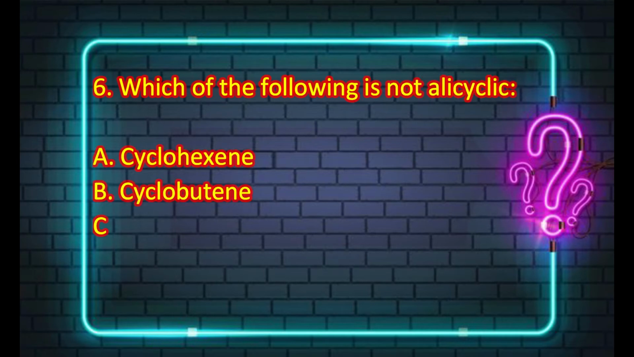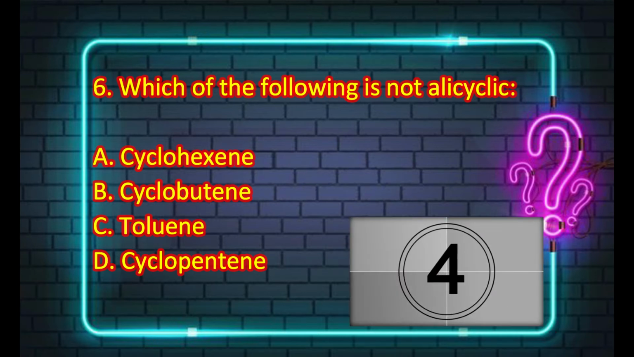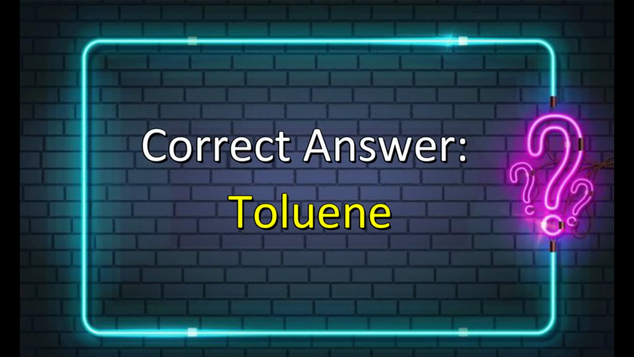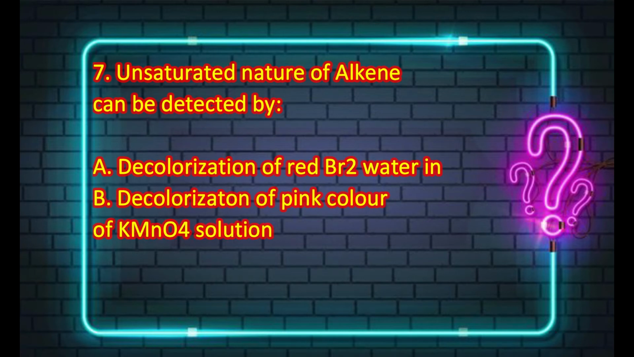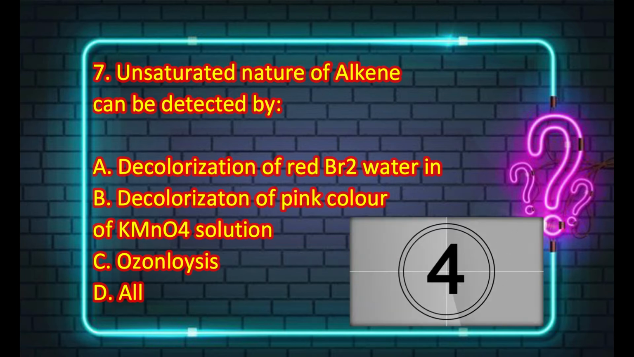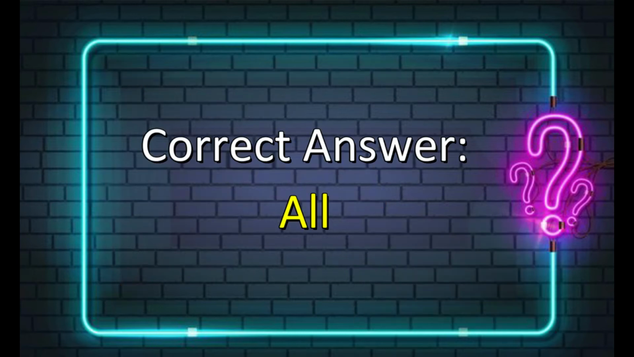The next MCQ is about which of the following is not alicyclic, and the options are cyclohexene, cyclobutene, toluene or cyclopentene. And the next MCQ is about the unsaturated nature of alkene, which can be detected by decolorization of red Br2 water, decolorization of pink color of KMnO4 solution, option C ozonolysis and option D all. So the correct answer is all, option D.